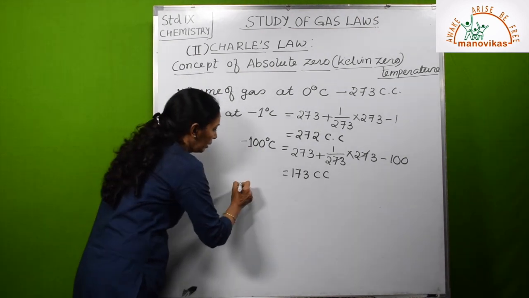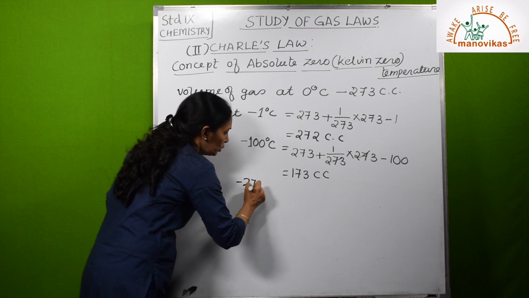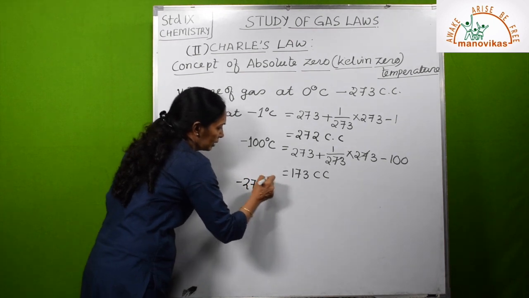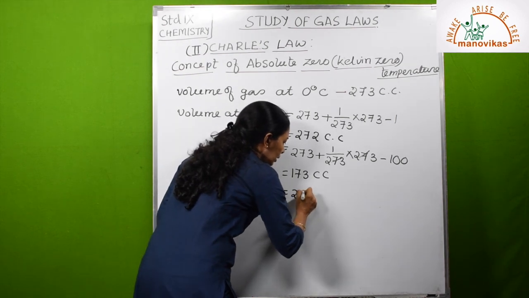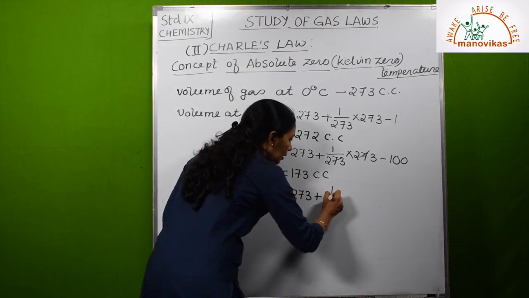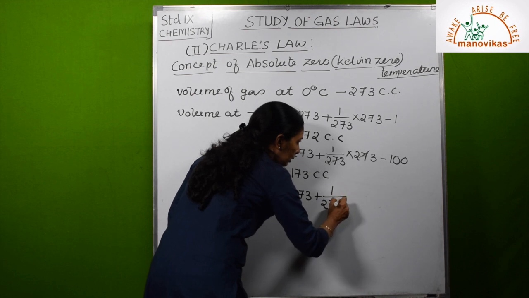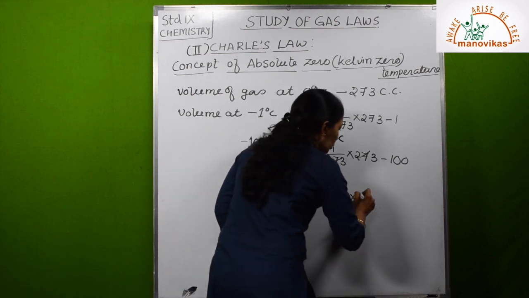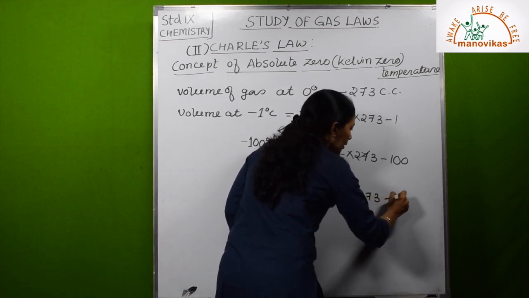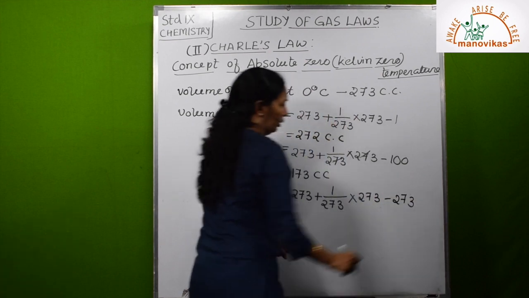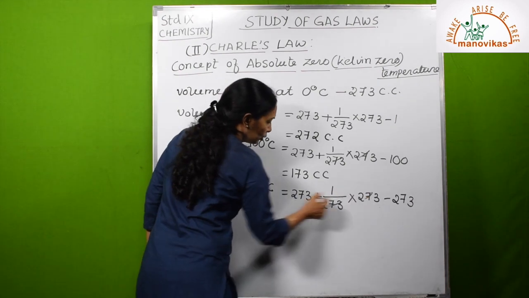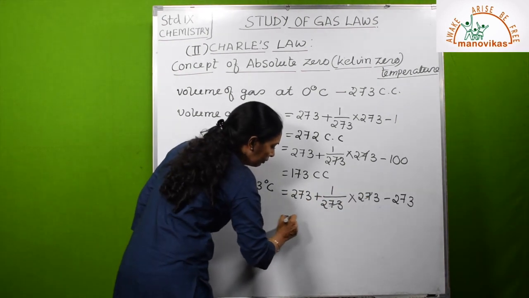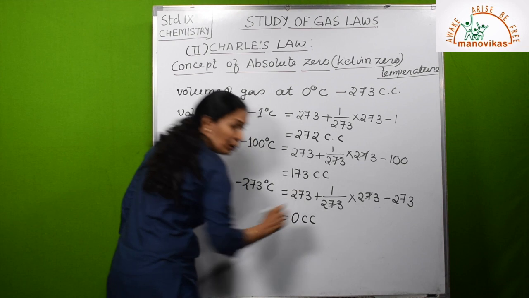Now after that, he reached -273 degrees Celsius. Okay, and then it will become 273 plus 1 upon 273 into 273 minus 273. Only a few calculations are shown. Now again this will get cancelled. So 273 minus 273 will become 0 cc.